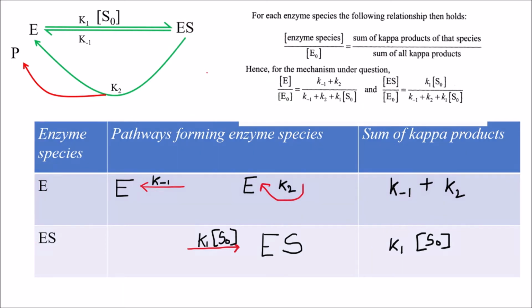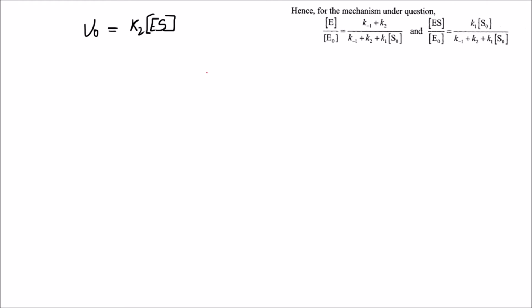Now further, you might remember that in the previous class on the Michaelis-Menten equation derivation, we saw that the initial velocity V naught equals K2 into ES. So we will replace ES with this V naught kinetics, because what is our ultimate aim? We have to determine the velocity using the King-Altman procedure. So let's see what we get. I am replacing ES with this equation, which we take as equation 1.